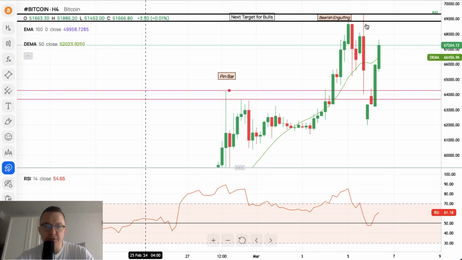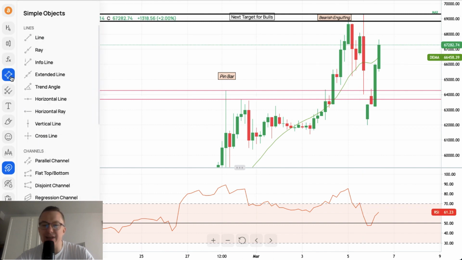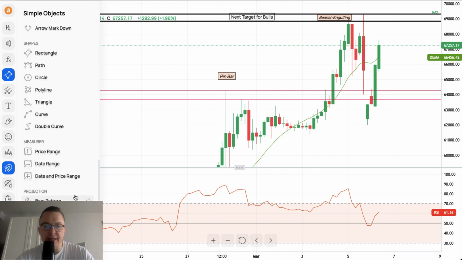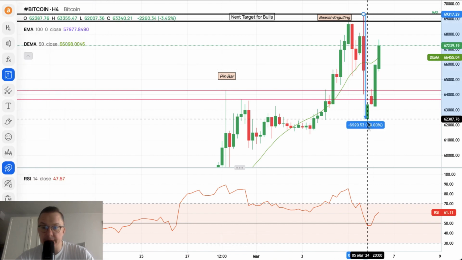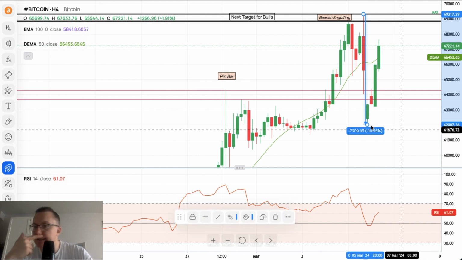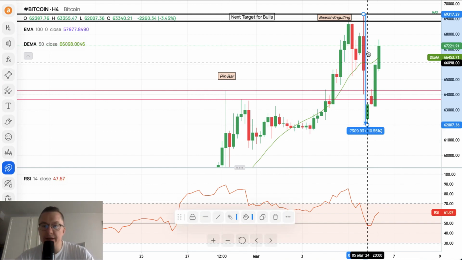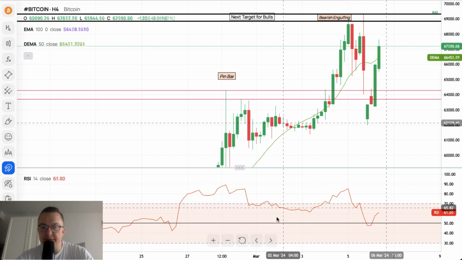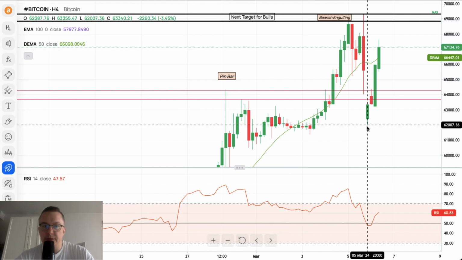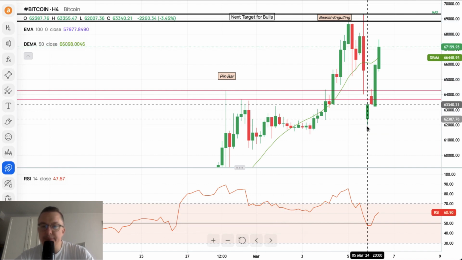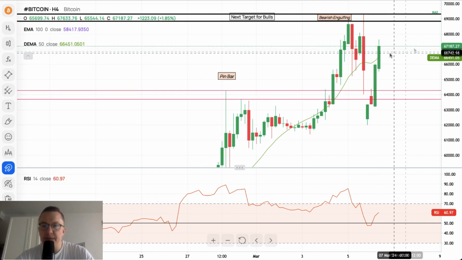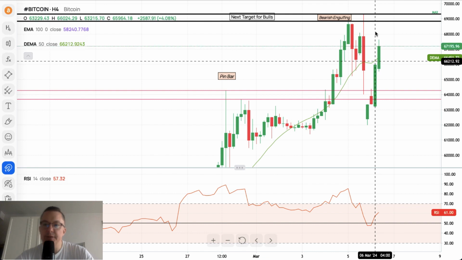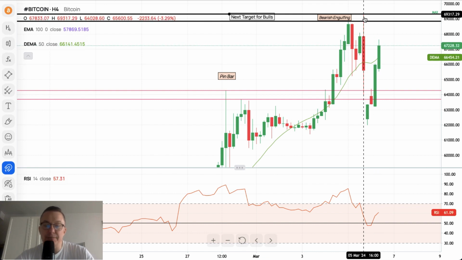So we got this very aggressive and very dynamic movement to the downside, and the price range of this movement from the all-time high to the recent low is minus 10.5%. So minus 10.5%, this is the movement to the downside. The low was made at $62,007, but then we got another movement to the upside, and we are back above $67,000, approaching the all-time high and the swing high from yesterday.